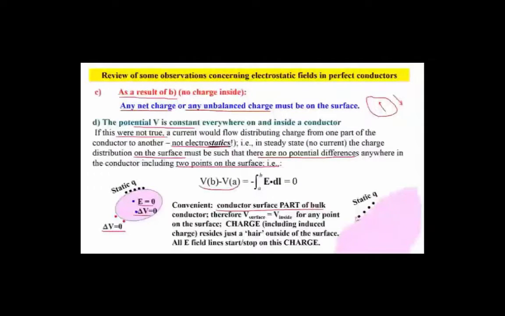The charge resides, well, let's say just a hair outside of the surface. So all fields that are coming in, say, from external charges are terminated by these charges here. Let me repeat, this is just a simple way of thinking about how you could have zero field and zero potential difference along the surface relative to the bulk material. It's just a convenient way to think about where the charge is and where the conductor is so that it behaves the way we're saying.